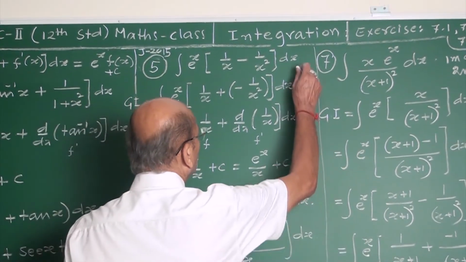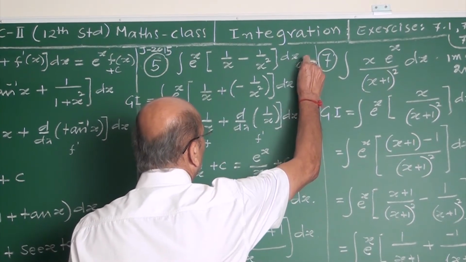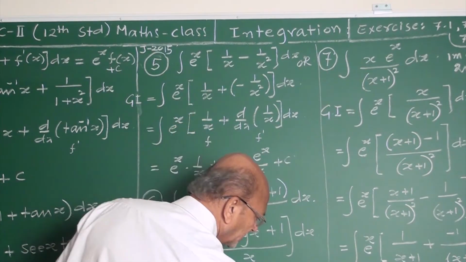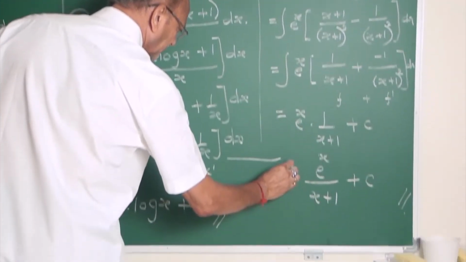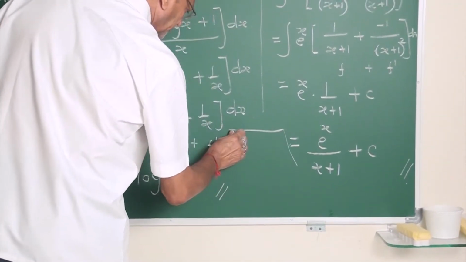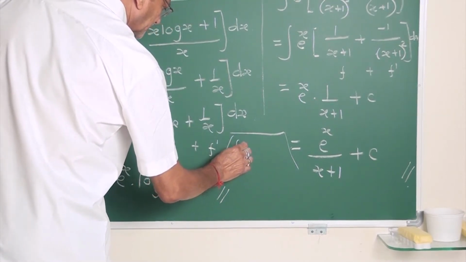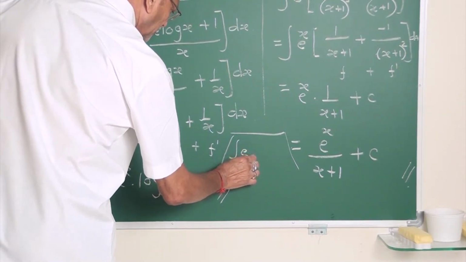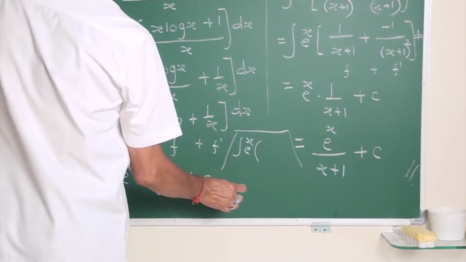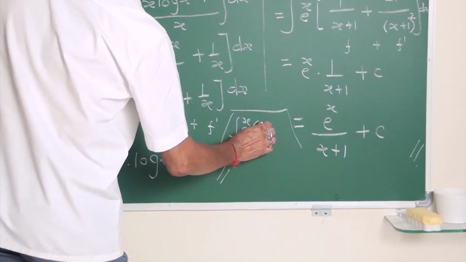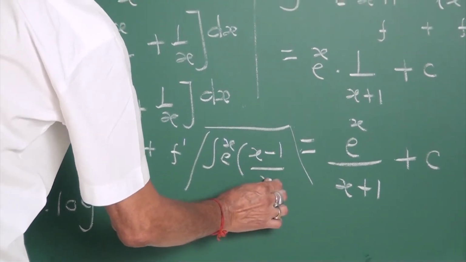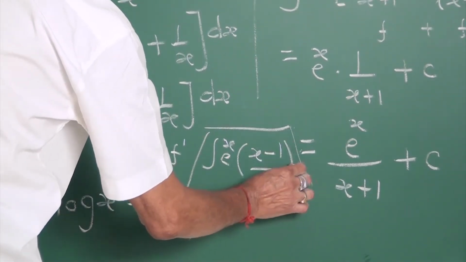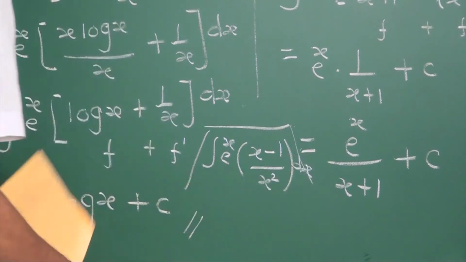He may give this 5th example, simplifying, as integral e to the power x into x minus 1 upon x square dx.